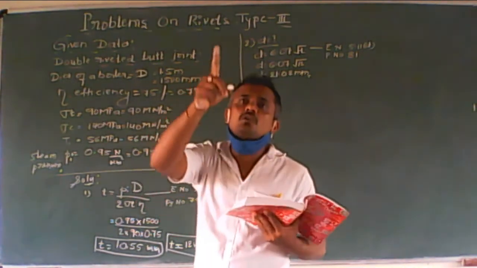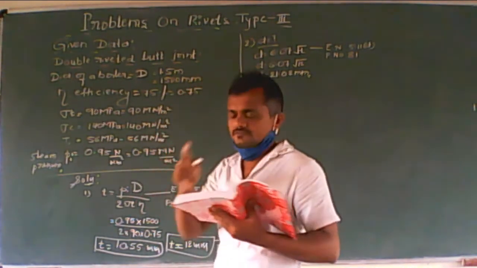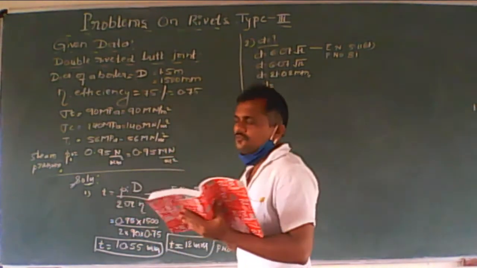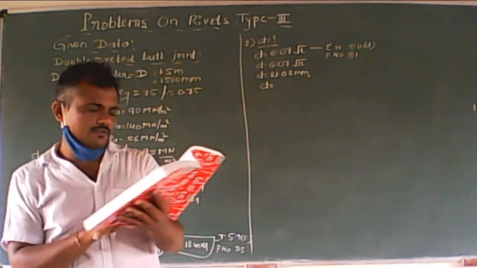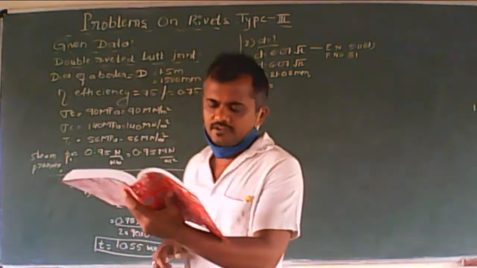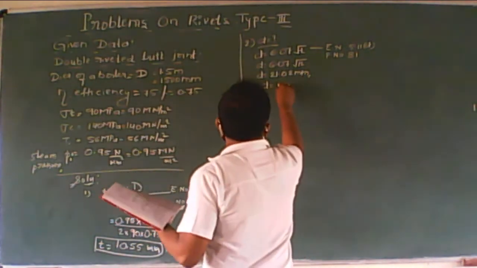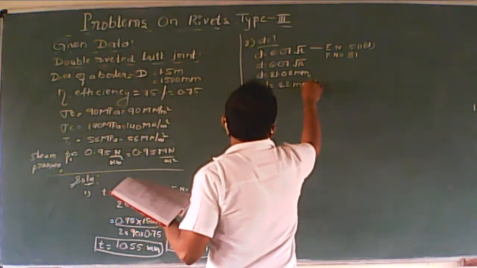Don't write this. So d is equals to, now we have to refer to the standard table, which is table number 5.3b, correct? After 21, 22 is available, so I can take that.